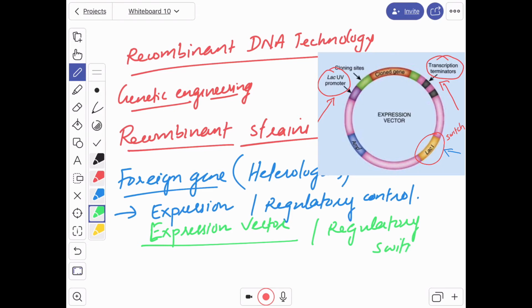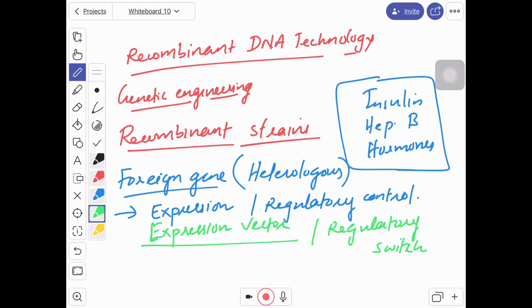Regulatory switch means this switch can be turned on under particular conditions, or until we require it the expression is stopped. As and when we require, the expression will start. So by using expression vectors or regulatory switches, we can control or minimize such problems of expression of a foreign gene in a bacteria.